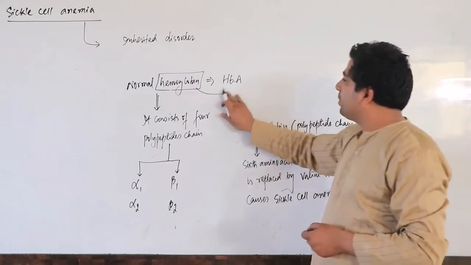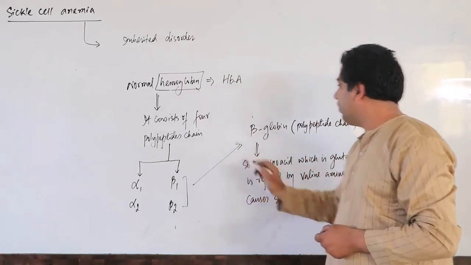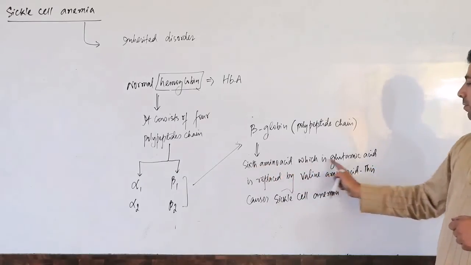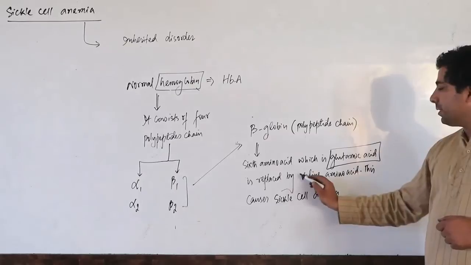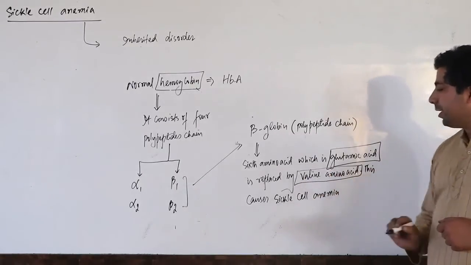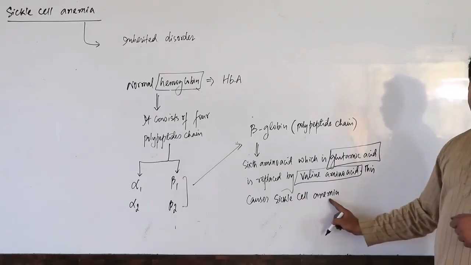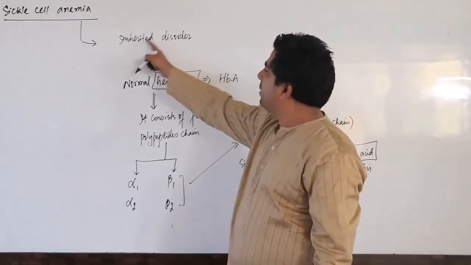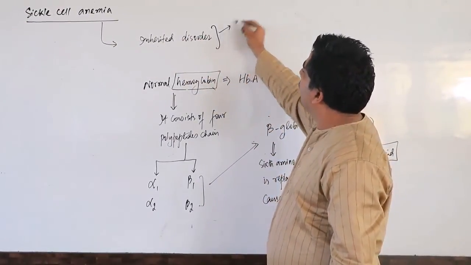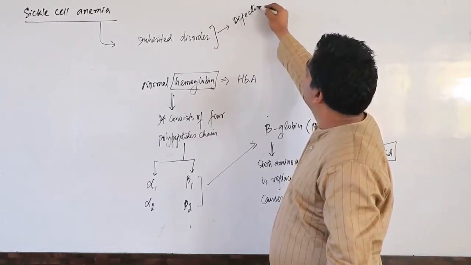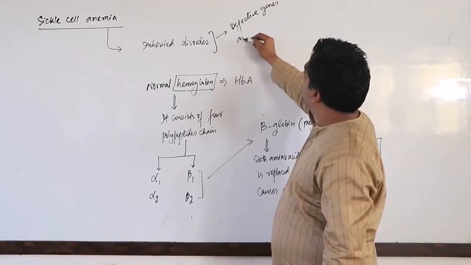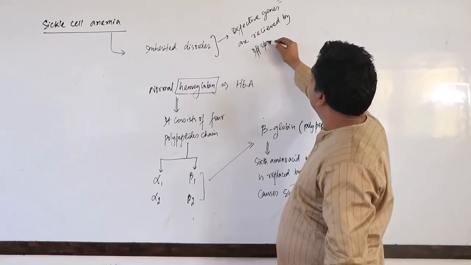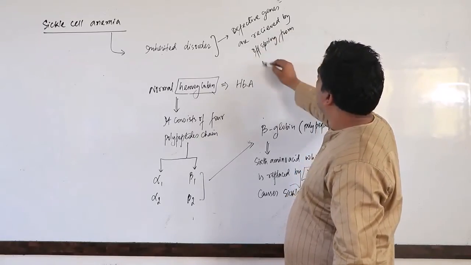So my dear friends, what I am doing here, I am taking basically the beta globin from the normal hemoglobin, and the 6th amino acid, which is glutamic acid, is replaced by valine amino acid, correct? And this causes sickle cell anemia. How is the glutamic acid replaced by valine amino acid? It's all because it's an inherited disorder. An inherited disorder, I told you here, defective genes are received by offspring from father and mother.